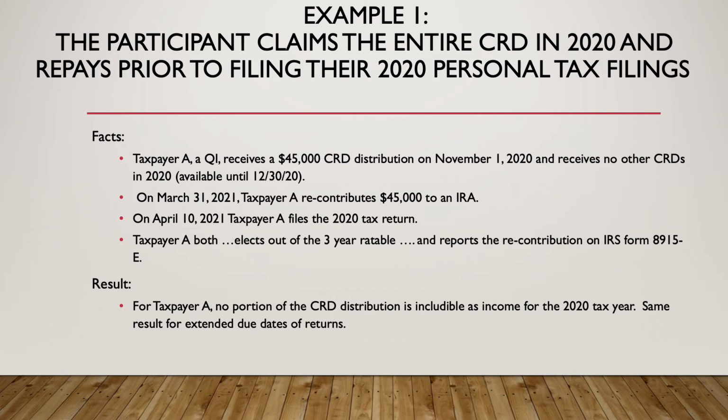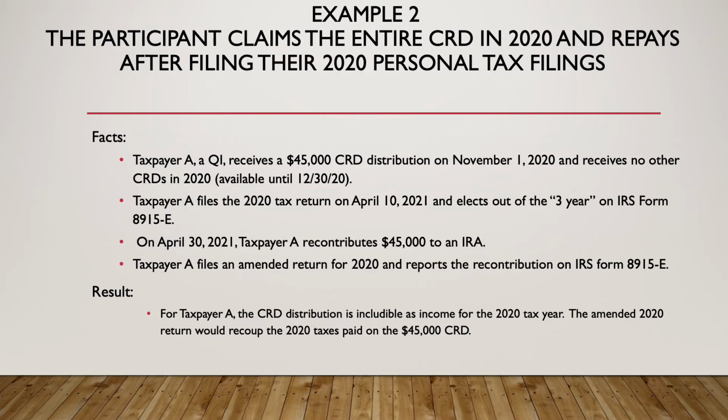In this case, taxpayer A is going to get a 1099, and they're also going to do an 8915-E, and they're going to elect out of the 3-year ratable. The default option is the 3-year ratable, so you need to actually opt out of that on the form. So example 2. Let's say the participant claims the CRD in 2020, and they repay it after filing their 2020 personal tax returns. How do we handle something like that?